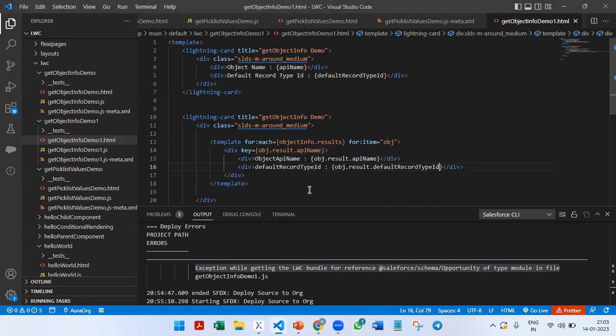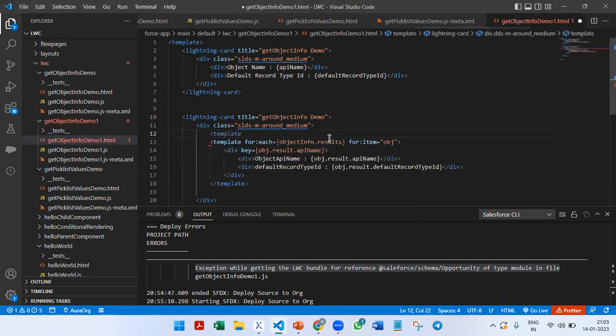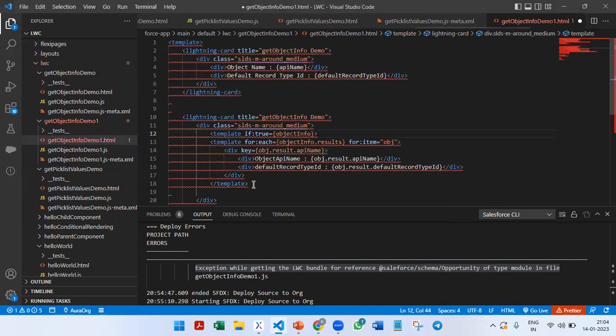And this particular loop will run only when the data is available. So we'll put one more template if:true over here, if:true objectInfo, then only run this.